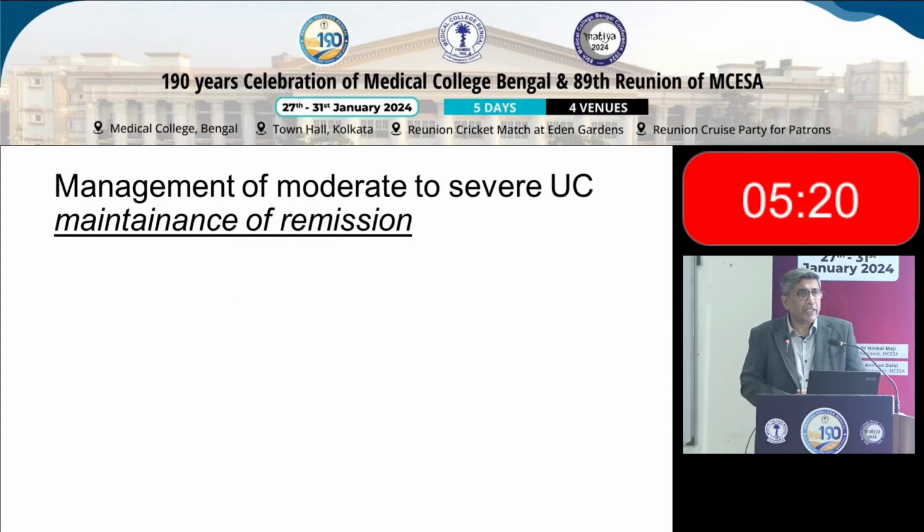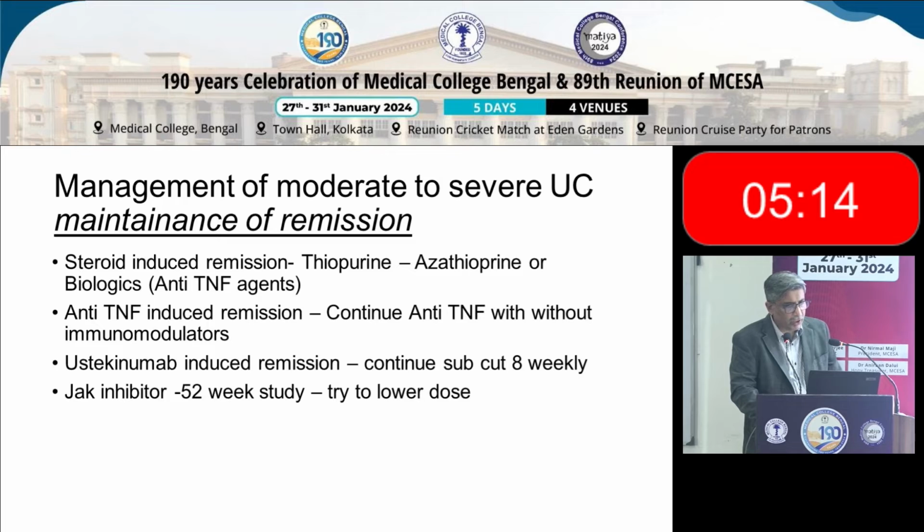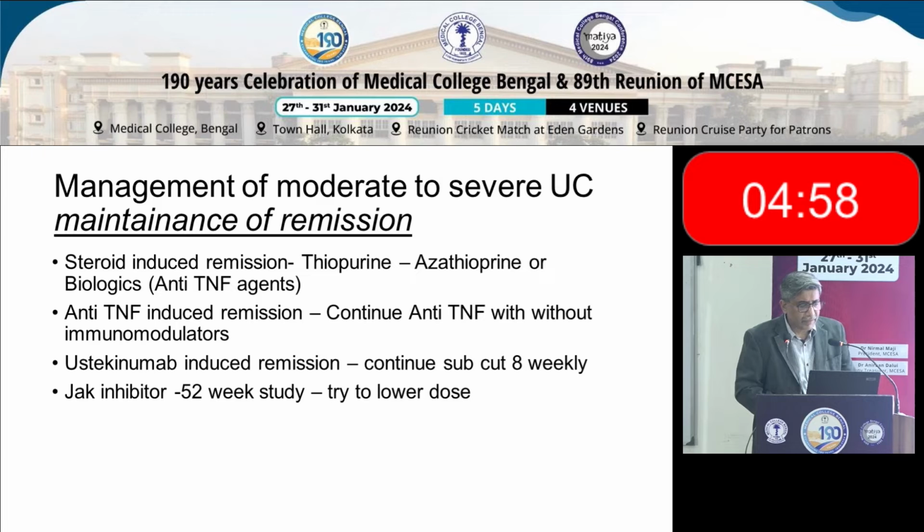So regarding moderate to severe UC, we have done the induction. How do we maintain the remission? Again, if the patient were on steroids, you often need to give immunomodulators like azathioprine or methotrexate, or continue on biologics. The problem is biologics are often difficult to use in India because of the cost. For anti-TNF, you can continue the anti-TNF. Similarly, with ustekinumab, you can continue it subcut every 8 weeks.